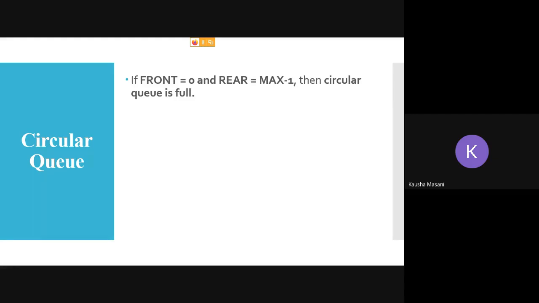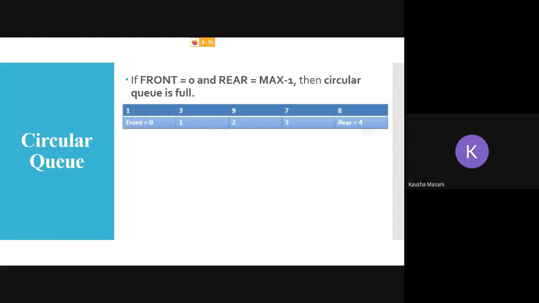New concept, new condition for queue to be full. Circular queue is full when your front is 0 and your rear is equal to max size minus 1. Please note here I am saying and, it is not or. Both conditions have to be true, then only you can say that circular queue is full.